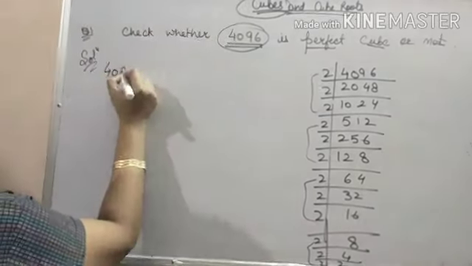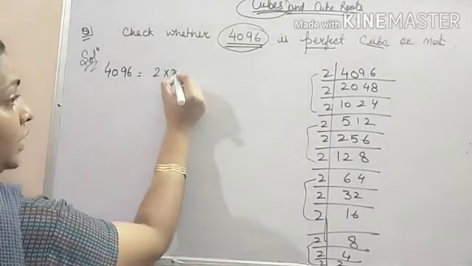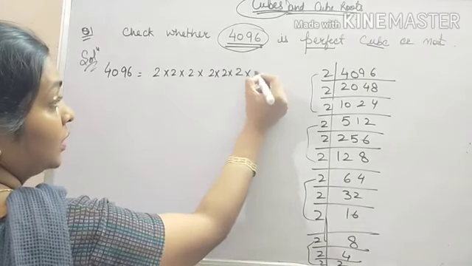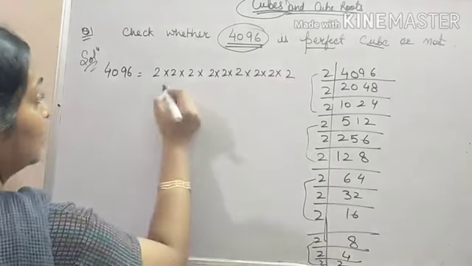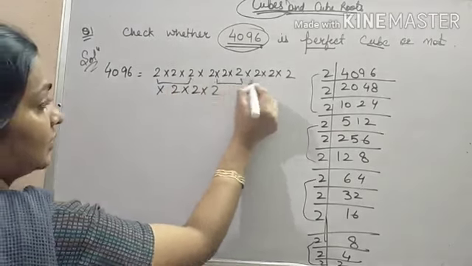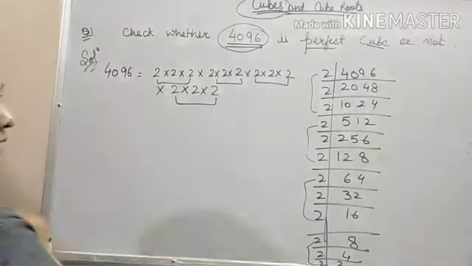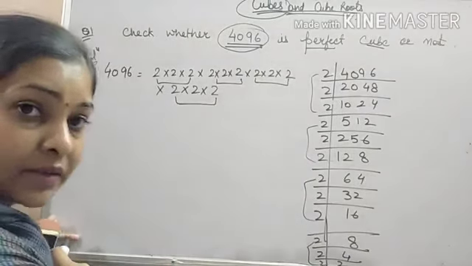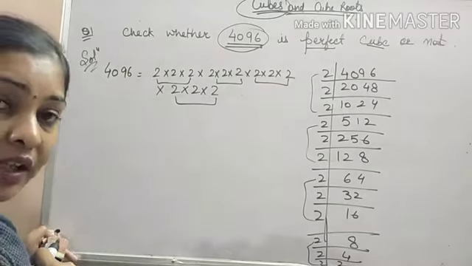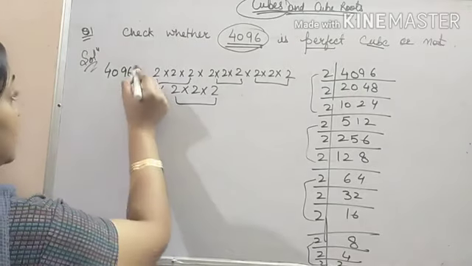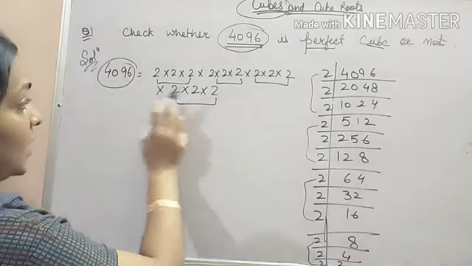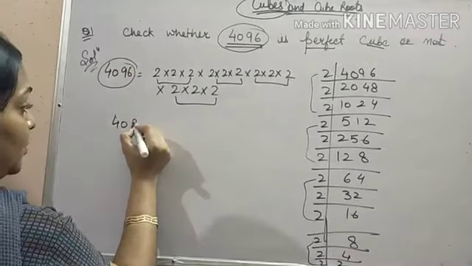So 4096 is equal to 2 into 2 into 2, 2 into 2 into 2, 2 into 2 into 2, 2 into 2 into 2. So you can check that here we get 4 groups of 2s, each having three 2s in it. So 4096 is a perfect cube.